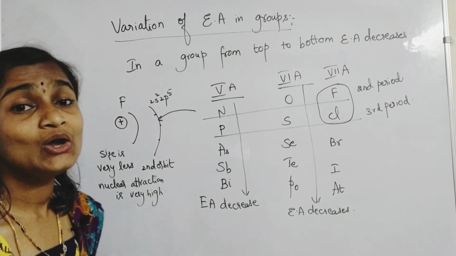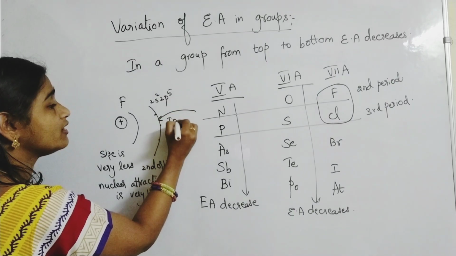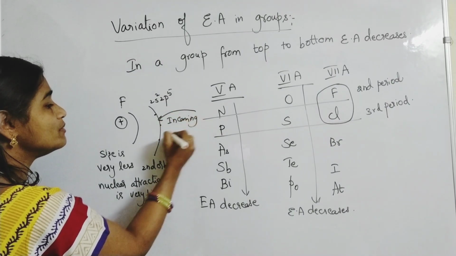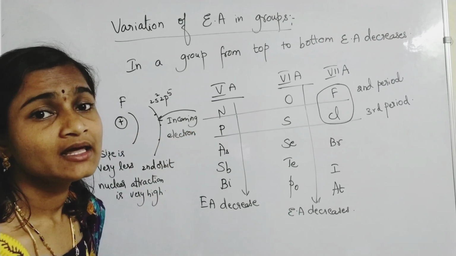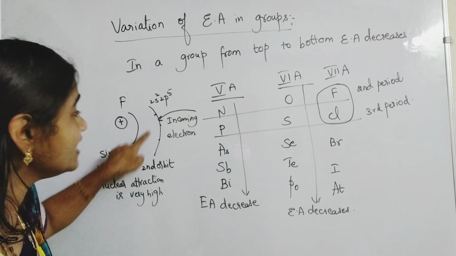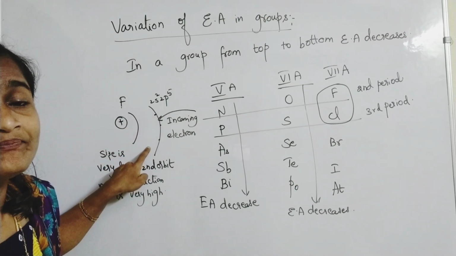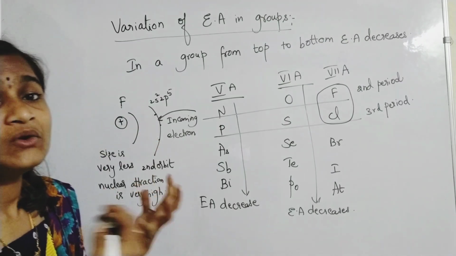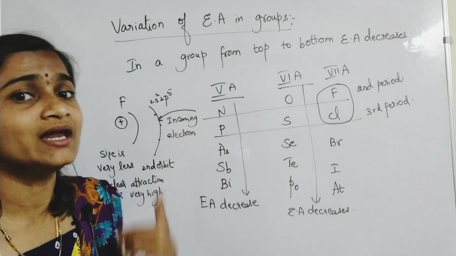There will be a lot of repulsions for the incoming electron. The incoming electron gets repelled by the electrons which are already there in the second orbit of fluorine. Please understand carefully. That means fluorine cannot have ease of accepting that incoming electron.